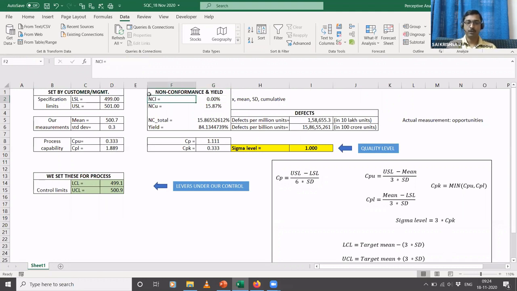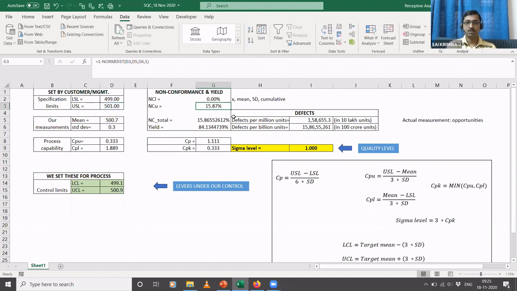Similarly, for non-conformance upper, you see the formula here, 1 minus normal distribution. Here we are saying what is the percentage of products which have a weight greater than 501. We use the same normal distribution formula; this part gives you the percentage less than or equal to 501, and 1 minus that gives the percentage greater than 501.